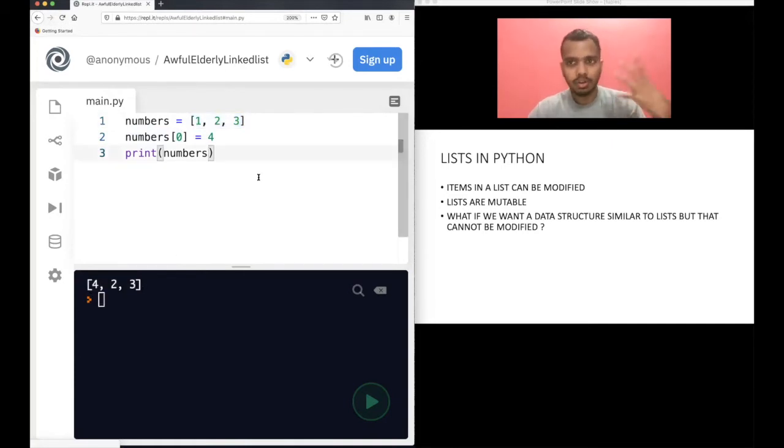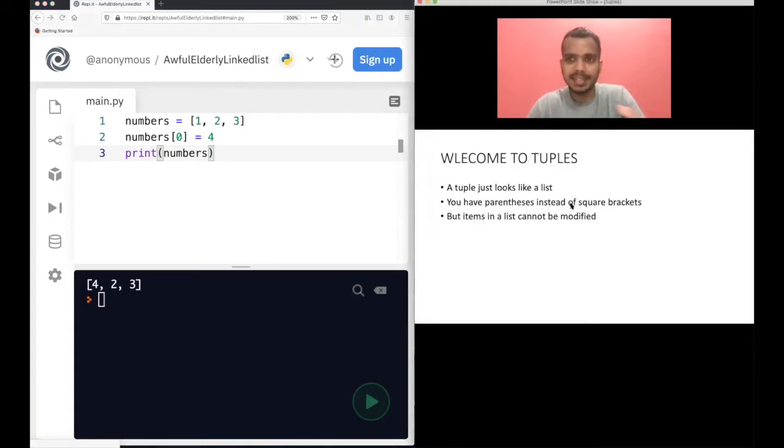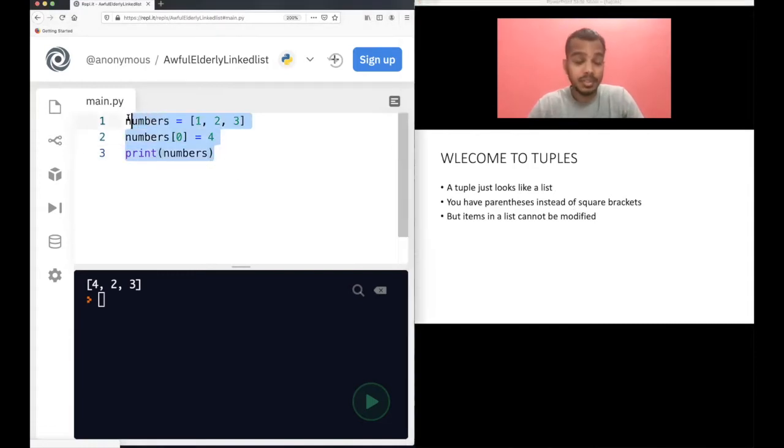Lists are also called mutable, in the sense that you can modify them. But strings are not mutable. You cannot modify a string. I have already shown these examples in a previous video, so you can watch those. But what if you want a data type similar to a list, but whose items cannot be modified? That's where tuples come in. Tuples are quite similar to lists, but you cannot modify them.